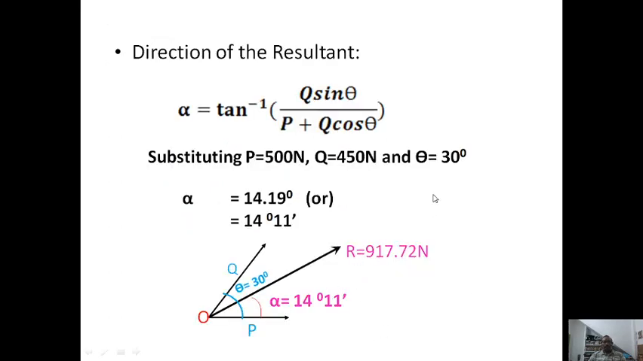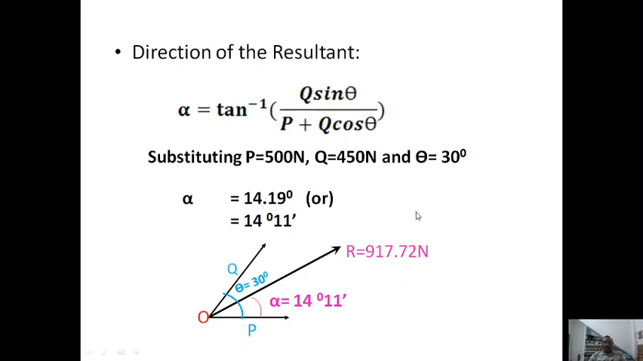Now to get the direction of the resultant, you have to use the same formula, that is alpha is equal to tan inverse of q sin theta by p plus q cos theta. Substitute p is equal to 500 newton, q is equal to 450 newton, and theta is equal to 30 degree. You got the alpha value 14.19 degree or 14 degrees 11 minutes. Using the calculator you can get these values.